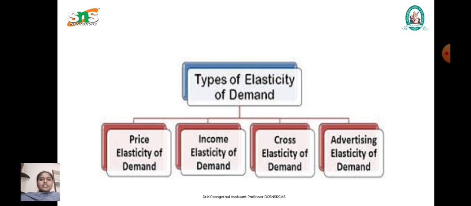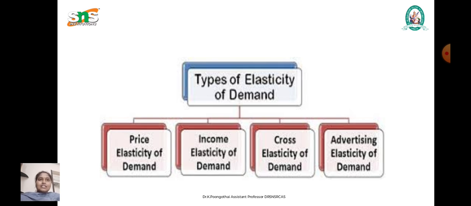Now we are going to discuss the price elasticity of demand. This measures how sensitively the quantity demanded of a product responds to changes in its price: the percentage change in quantity demanded divided by the percentage change in price. The next one is elastic demand. Here a small change in price causes a large change in demand. The next one is inelastic demand.